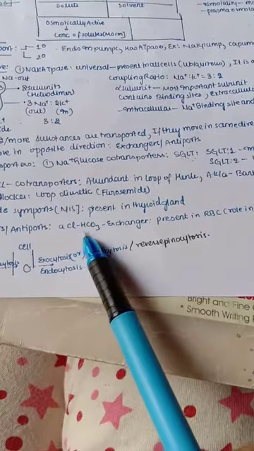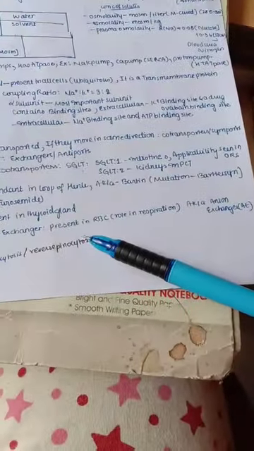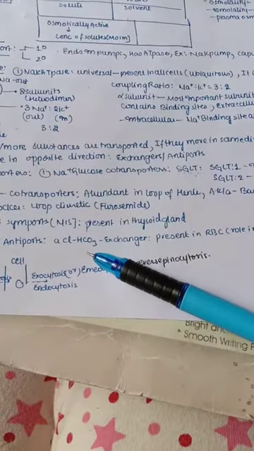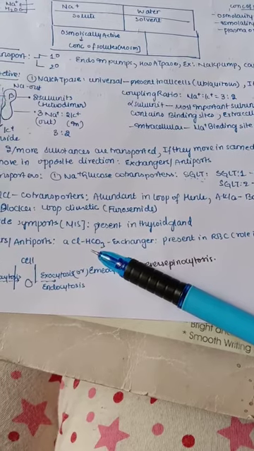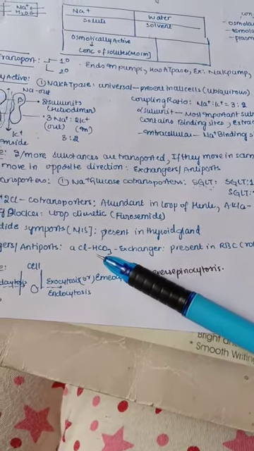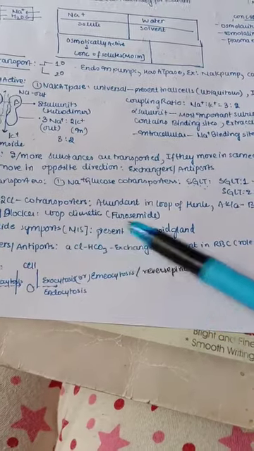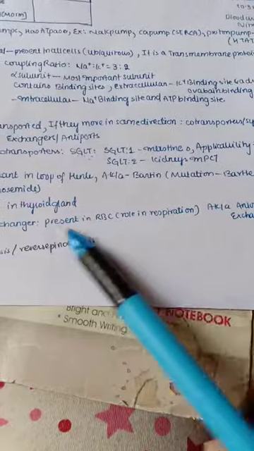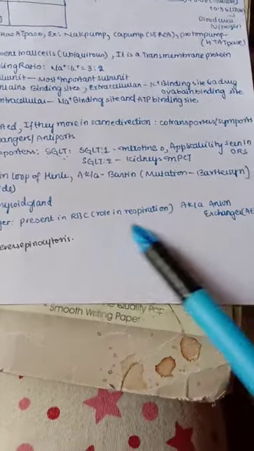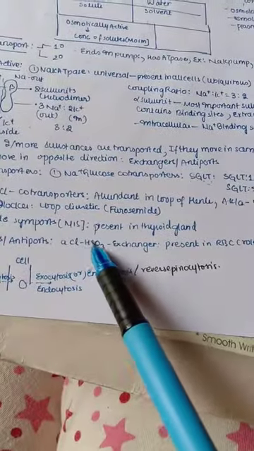For example, here the chloride-bicarbonate exchanger. Inside the cell bicarbonate is present, and outside the cell mainly sodium and chloride are present. So what happens is, it brings the chloride inside and moves the bicarbonate outside. So this is like opposite in direction. Both are not coming to the same side, they are moving to the opposite side. It is mainly present in our RBC and plays an important role in respiration. This is also known as anion exchange, because both are negatively charged, anion exchange AE.